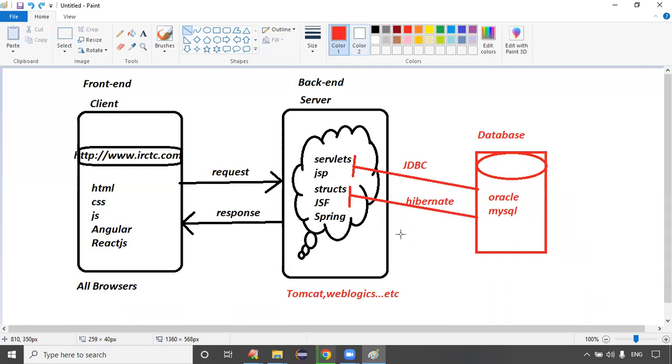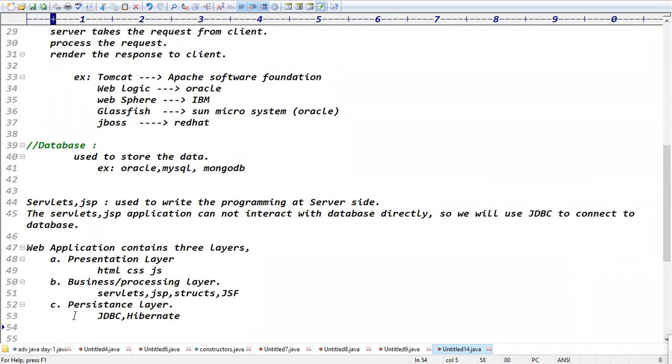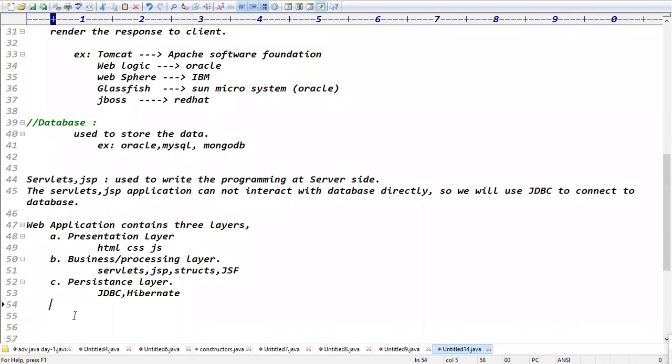You got the point, right? That is client, server, and database. And how many layers do we have? 3 layers: the presentation layer, the business layer, and the third layer, the persistence layer. The persistence layer is JDBC, and the framework we use for it is called the Hibernate framework. That is the clarity, guys.